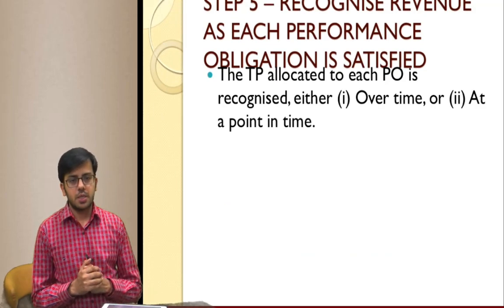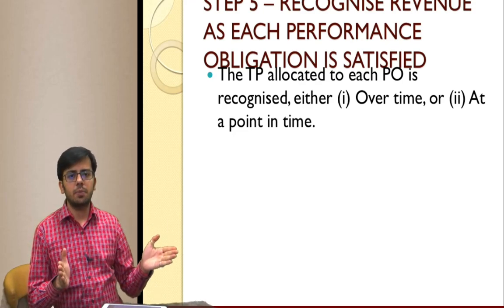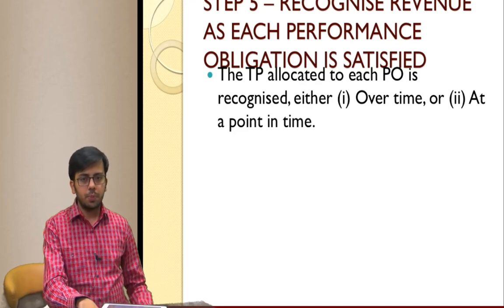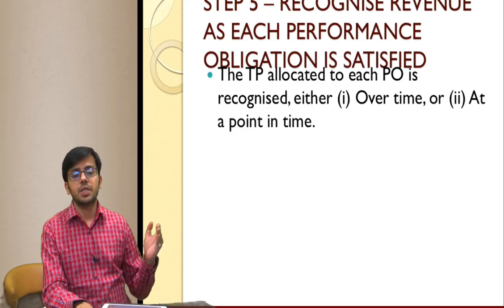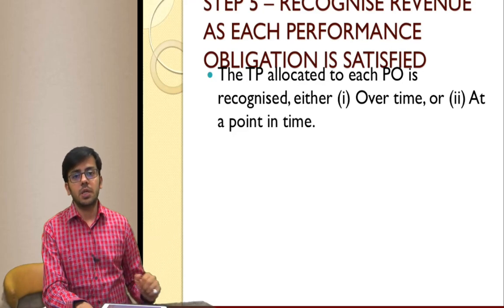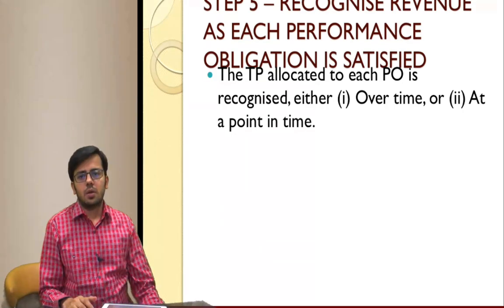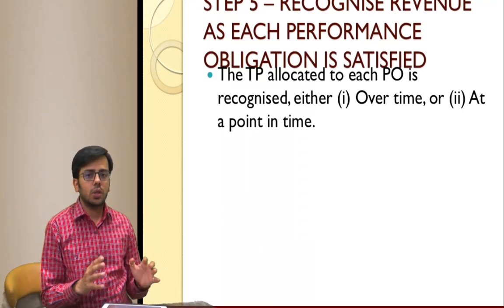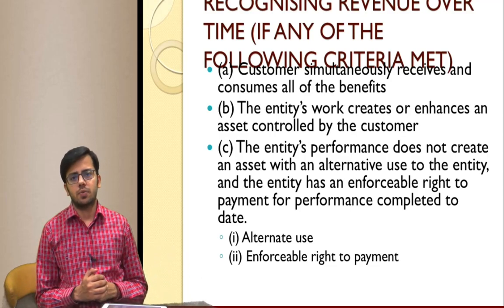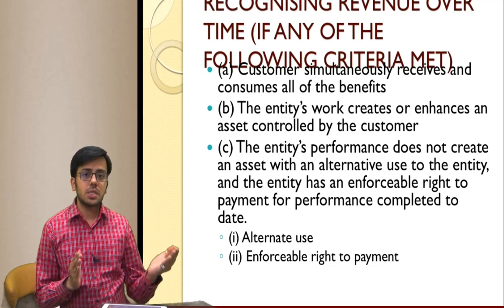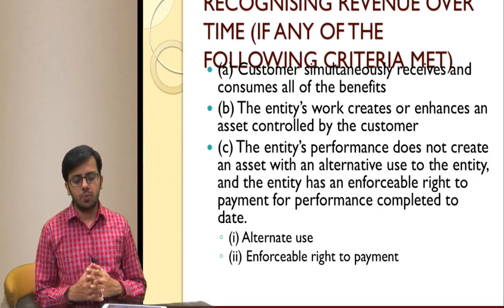Step 5, we have to recognize the revenue. Revenue recognition is in two ways, either over the period of time or at a point of time. Over the period of time means revenue is recognized as and when performance obligations are satisfied. At a point of time means when complete control is transferred or complete performance obligation is done. Revenue is recognized over the period of time if any of the three conditions is satisfied. 1. Customer simultaneously receives the service or consumes the benefit that you are providing.